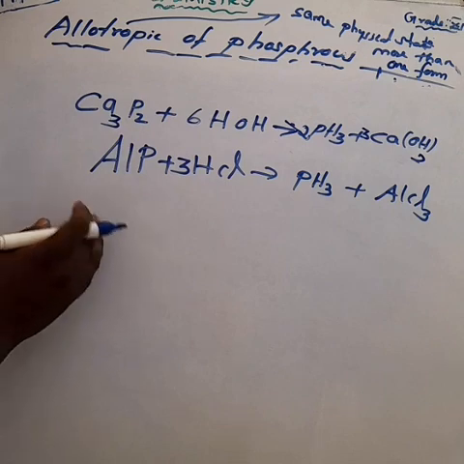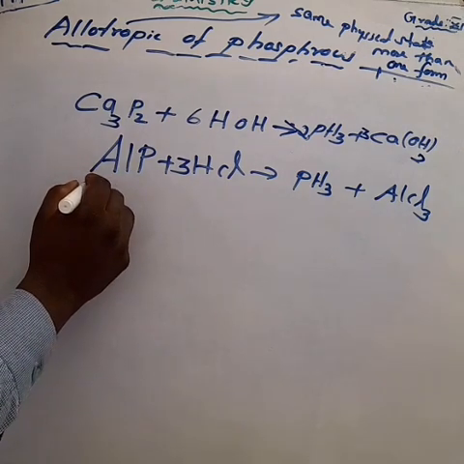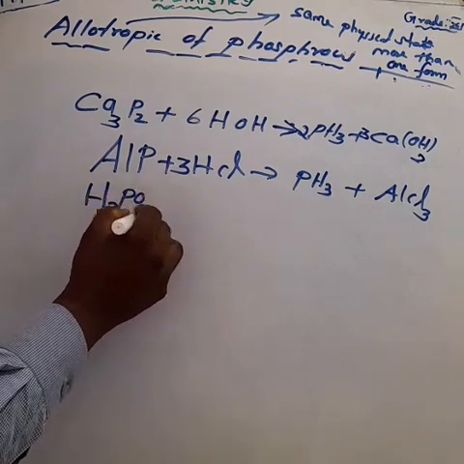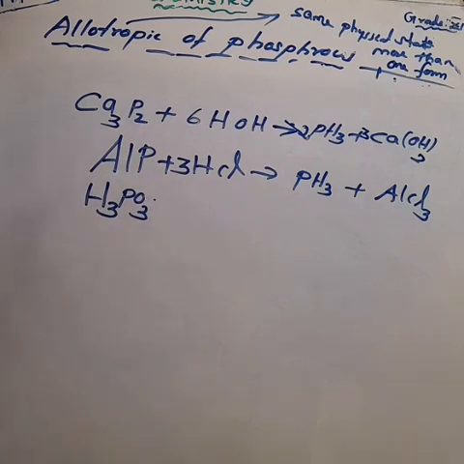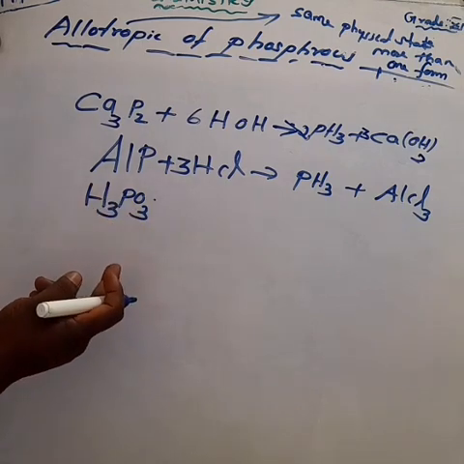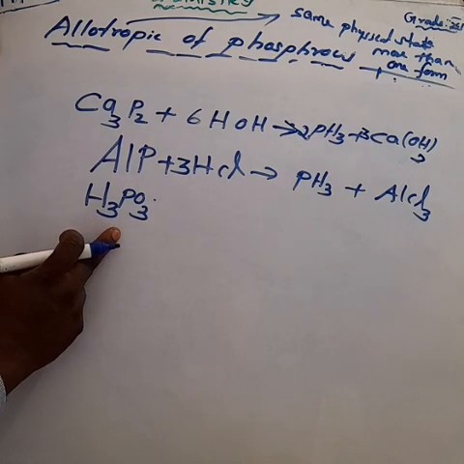How is phosphine prepared from phosphorus acid? Otherwise, what happens when phosphorus acid is heated? We know the phosphorus acid formula. What is the formula? H3PO3.